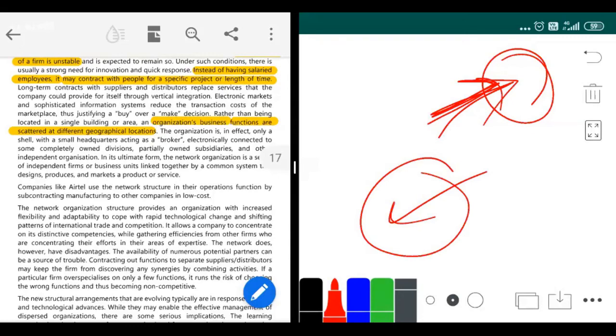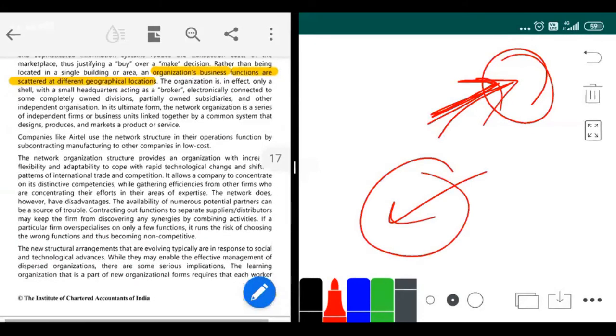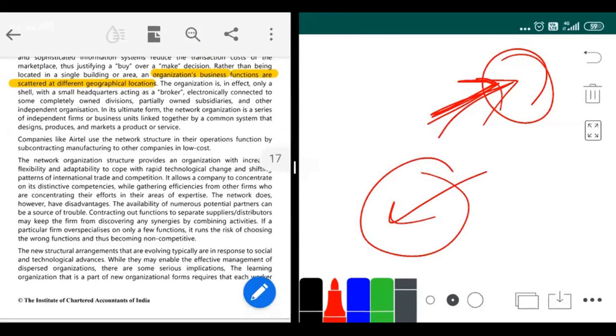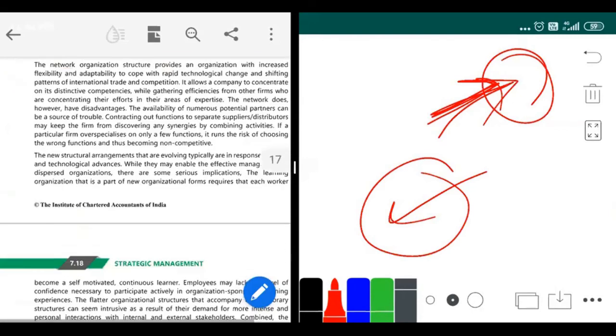Organization business functions are scattered at different geographical locations. That means I can do my customer care from India, my manufacturing from China, and my sales from some other country. It is just scattered at different geographical locations.